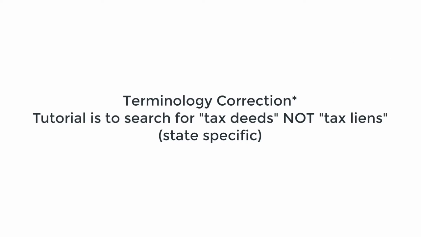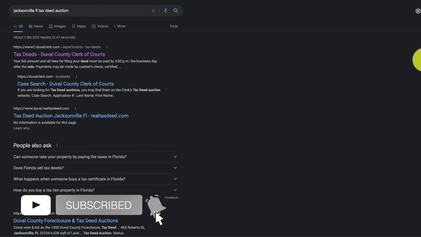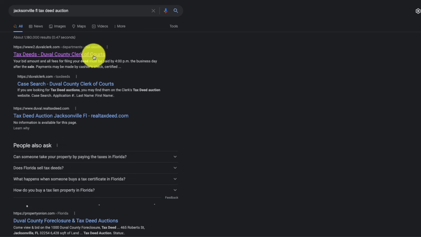For this next segment, I'm going to actually be searching tax deeds, not tax liens, since tax deeds is specific to Florida. So please be aware of which one is specific for your own state too. In my Google search, I searched Jacksonville, Florida tax deed auction. Depending on your county, the combination of words may be a bit different. You may want to search county tax collector, but in this case, the first link works.